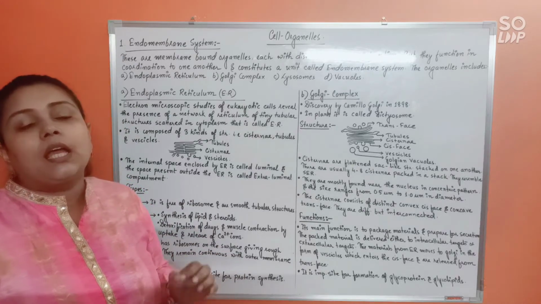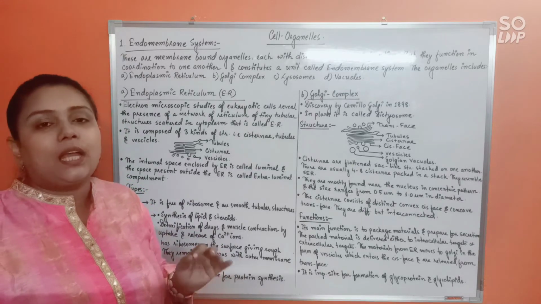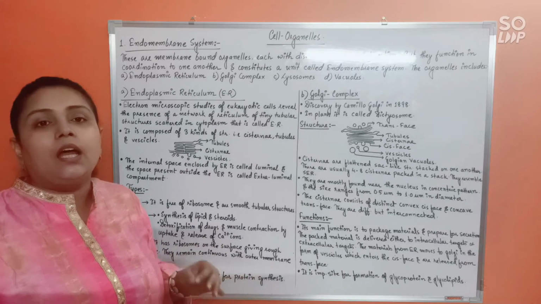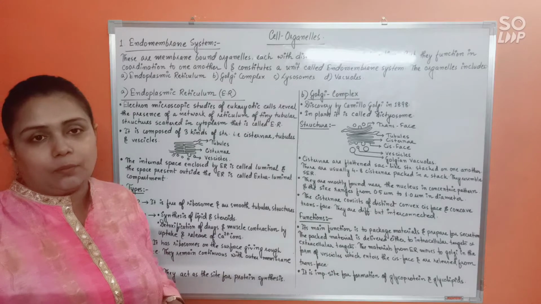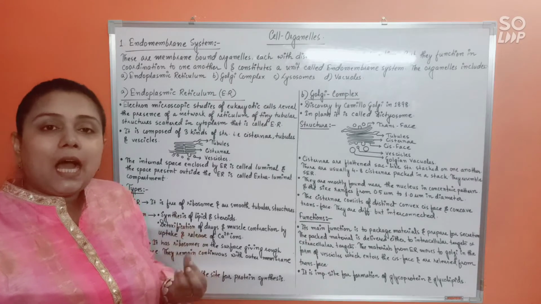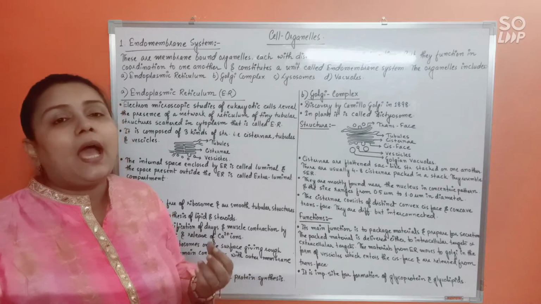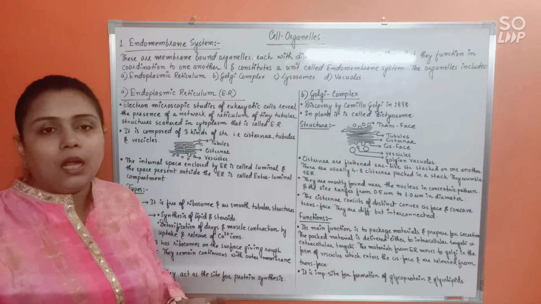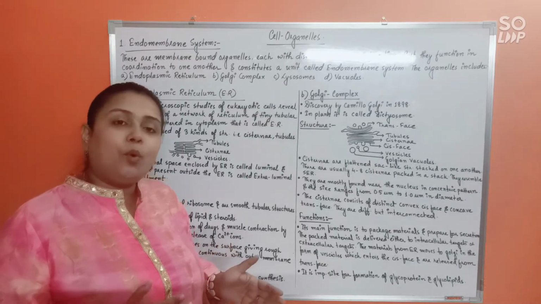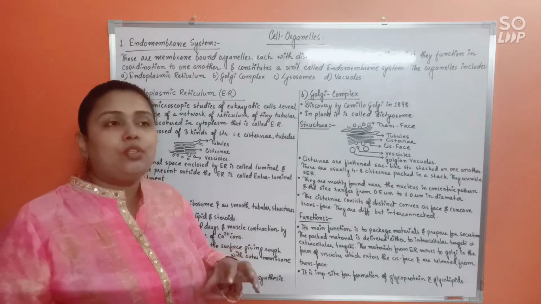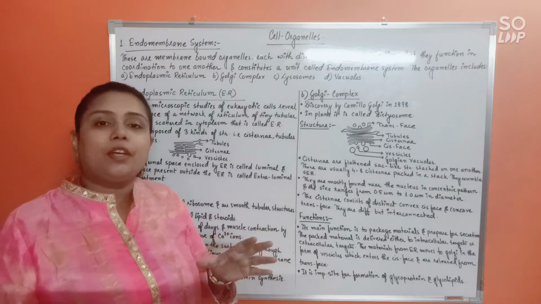One is SER, smooth endoplasmic reticulum, and the next is RER, rough endoplasmic reticulum. If the ER's membrane is smooth, that would be SER, and if it is rough, it will be RER.